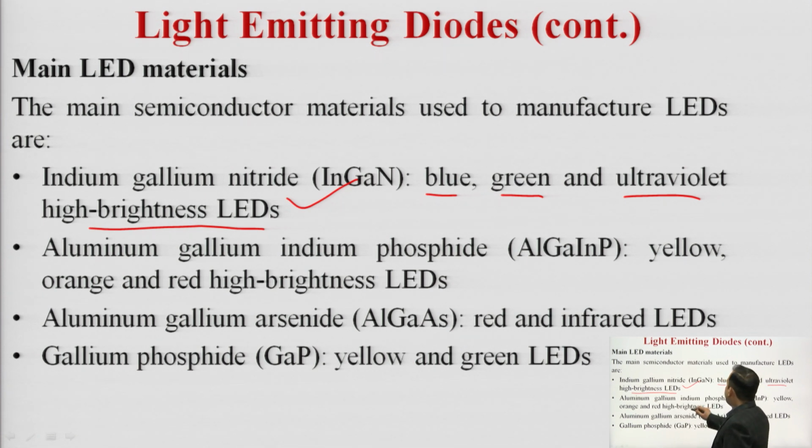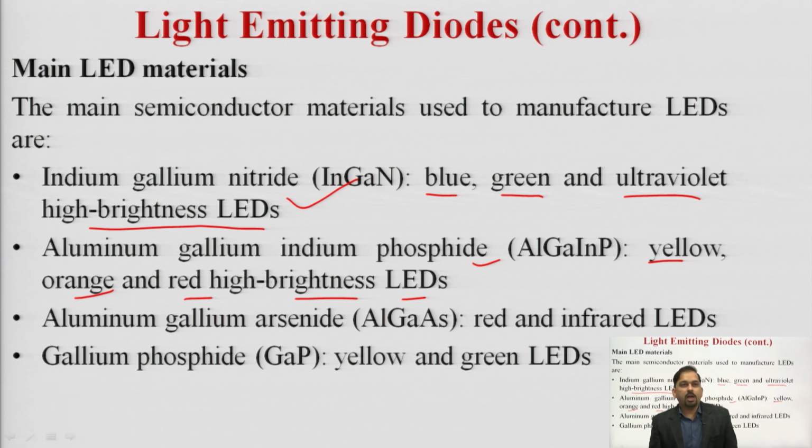Aluminum gallium indium phosphide emits yellow, orange and red high brightness LEDs, whereas aluminum gallium arsenide emits red light and infrared LEDs, and gallium phosphide emits yellow and green. These are the materials used for the manufacturing of LEDs.